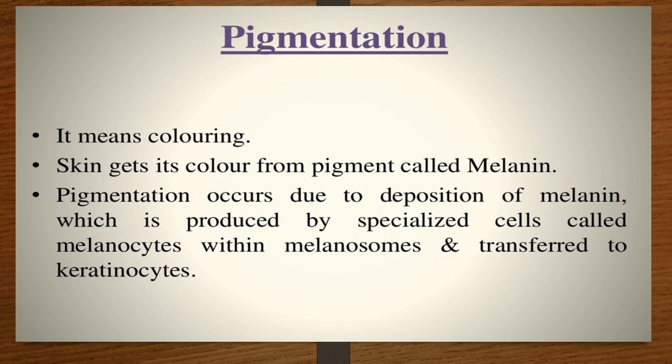Next is pigmentation. Pigmentation means coloring. As we have discussed earlier, the skin gets its color from the pigment called melanin. Pigmentation occurs due to the deposition of melanin, which is produced by specialized cells called melanocytes. These melanocytes are present in the stratum basale layer of the epidermis, with melanosomes, and transferred to the keratinocytes. Here is a picture depicting the pigmentation.